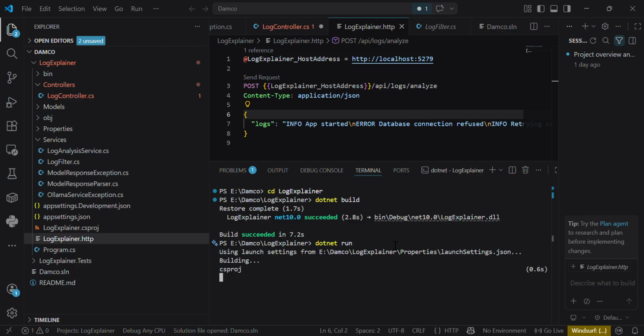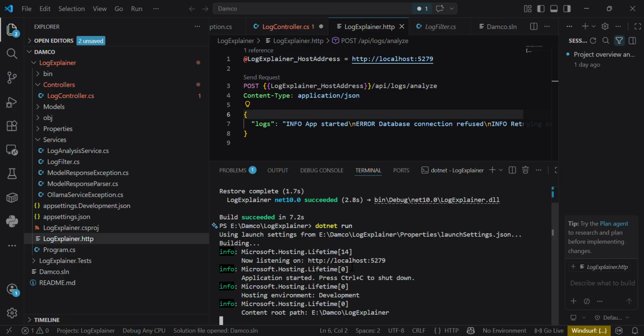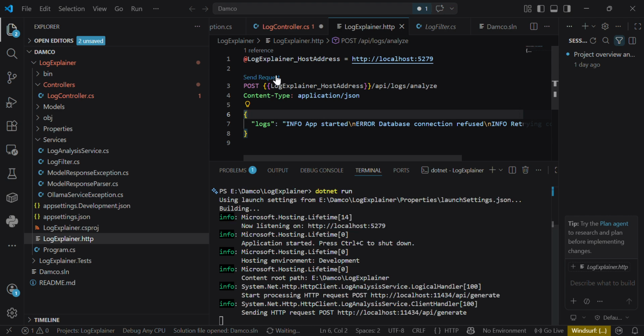Let's wait for a while. Yes, it's successfully listening on HTTP localhost port 5279. I already set up LogExplainer.http with the JSON payload, and I am just hitting the send request link. So it's running, and we are waiting for the response.